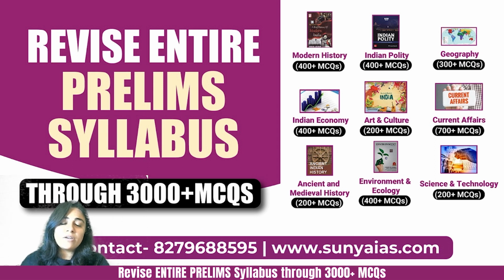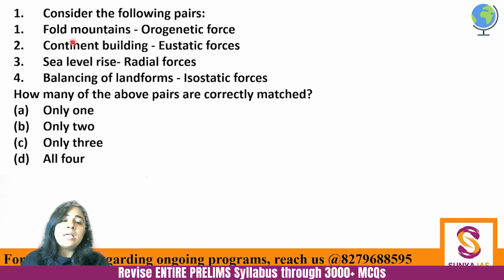Okay, let's start with the very first question. Consider the following pairs: fold mountains, orogenetic force; continent building, eustatic force; sea level rise, radial force; balancing of landforms, isostatic force. How many of the above pairs are correct? It can appear to be a heavy question, but it is just a factual and conceptual question.